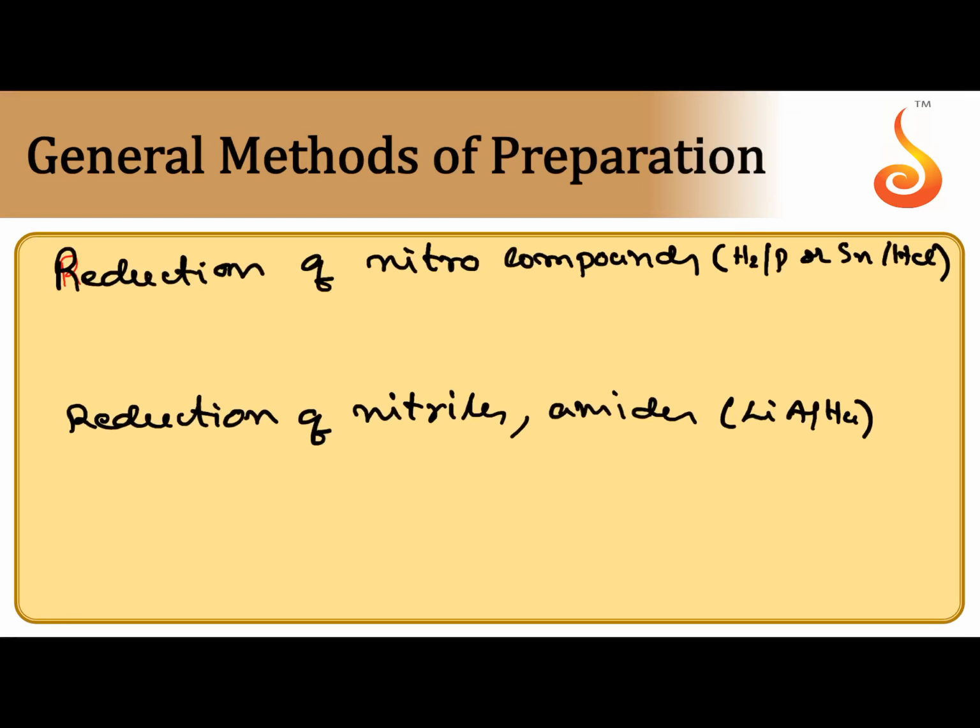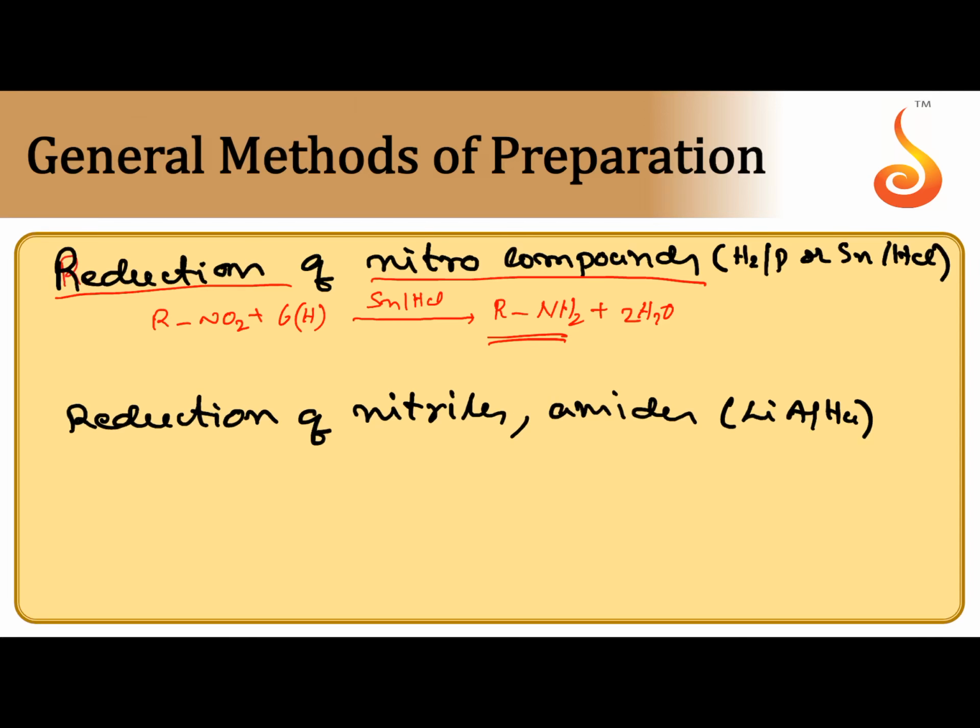Now, coming to the methods of preparation, reduction of nitro compounds, all nitroalkanes or nitroarenes. When a nitroalkane is subjected to reduction by tin HCl or iron HCl, acid medium, nascent hydrogens are provided by the acid medium, oxygens are removed and hydrogens are added. 2 oxygens are removed as 2H2O. In place of 2 oxygens, 2 hydrogens are attached. 1-degree amine is obtained.